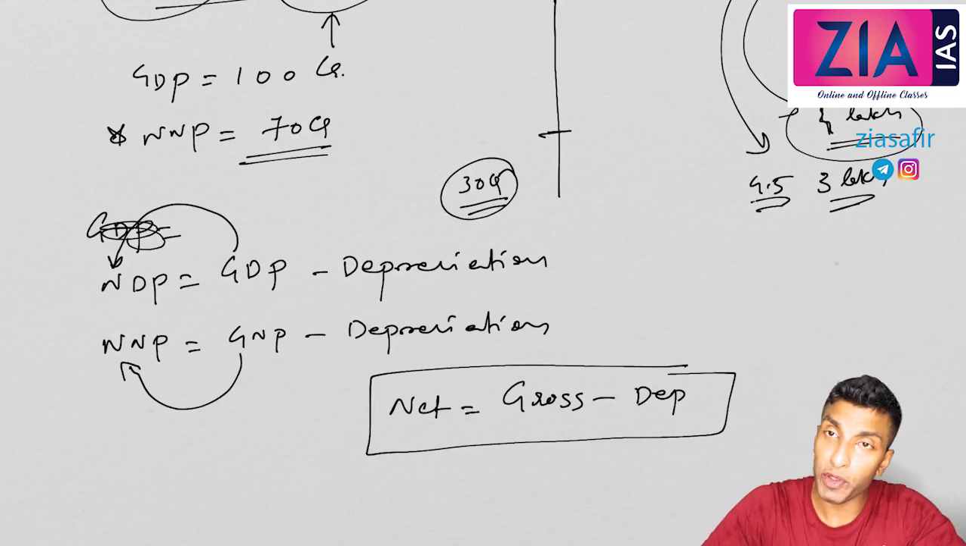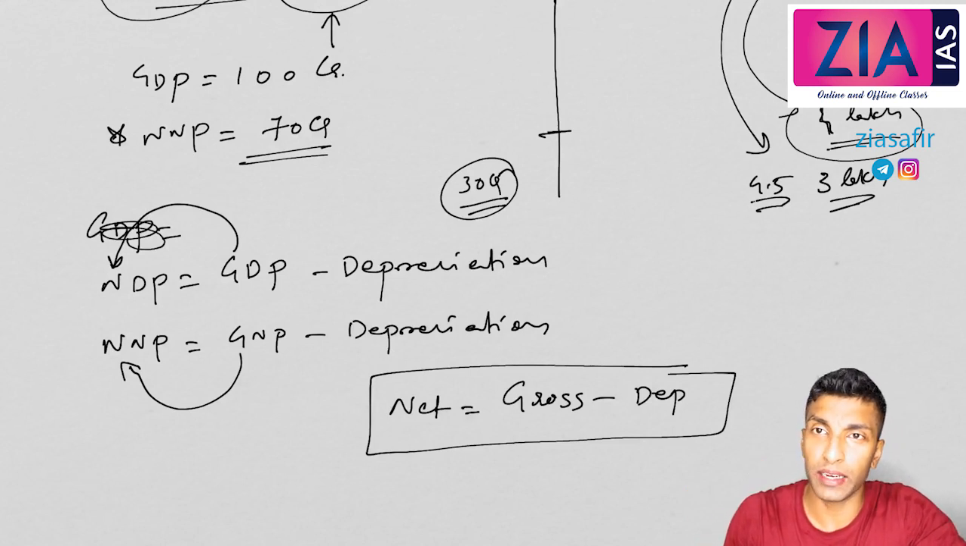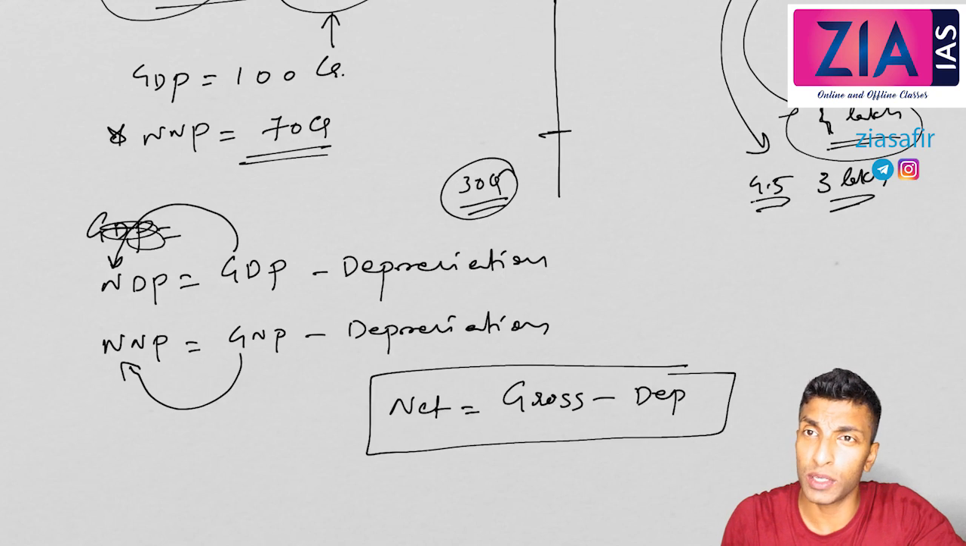Okay, and I hope you understood. So net is actually gross minus depreciation. Net domestic product, how can you get? Gross domestic product minus depreciation. Net national product, how can you get? Gross national product minus depreciation. Okay, so I hope this concept is very clear to you. Then we will move to the second concept.